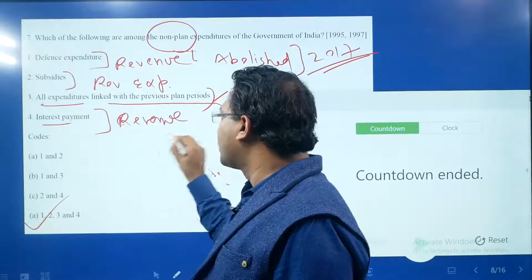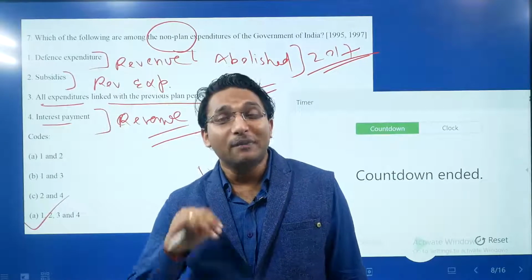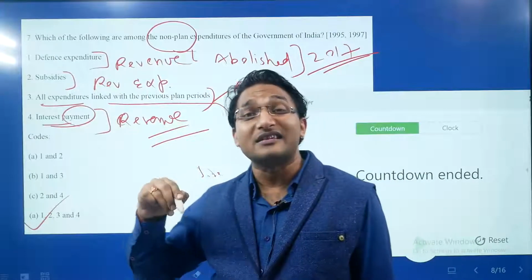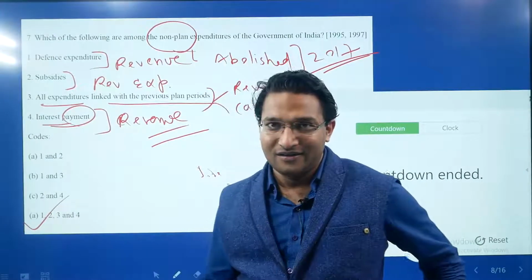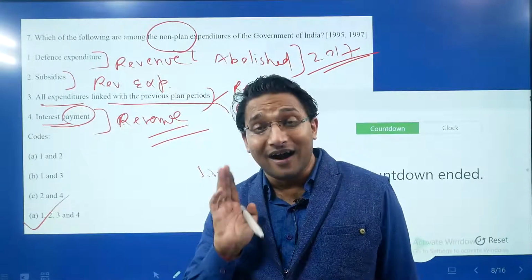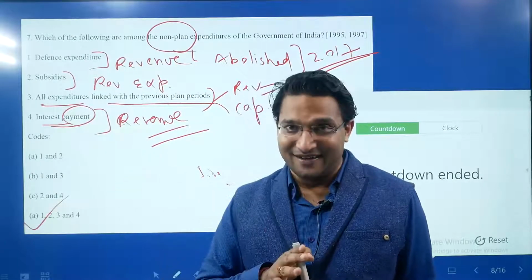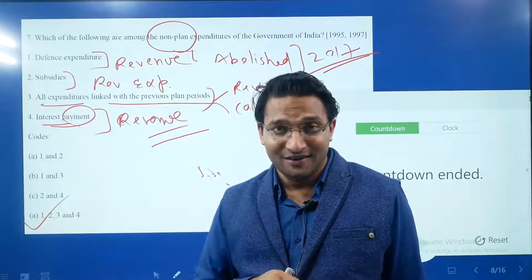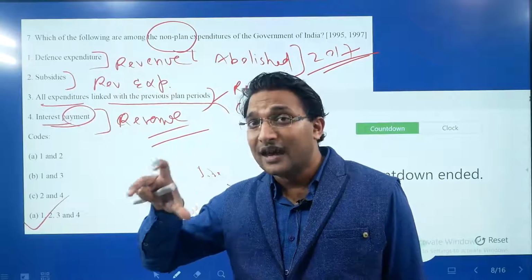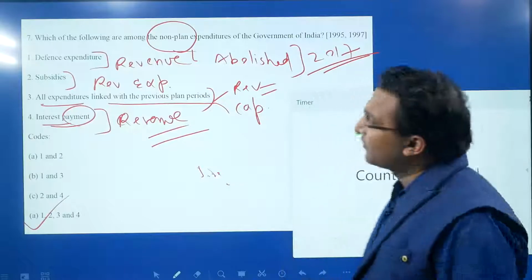Can I ask one more item from you just to check your understanding? There is one more item, repayment of loan. Interest payment is revenue, but if the government makes repayment of some loan which it has taken earlier, that is a capital item. So please be sure. And one more question: loan versus grant. Loan is a capital item and grant is a revenue item. Loan affects the capital asset or capital liability, and grant does not affect the capital asset and capital liability.